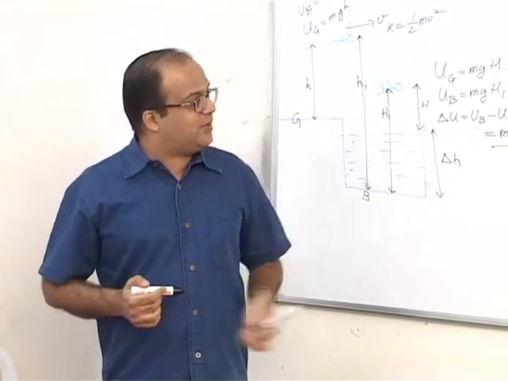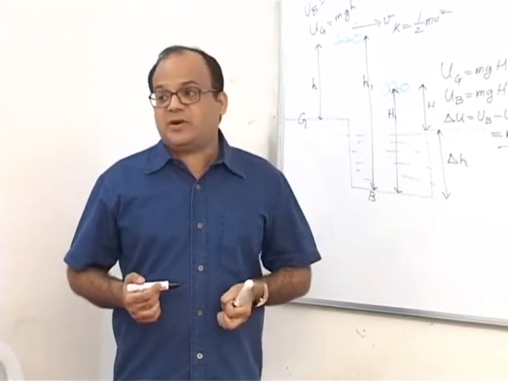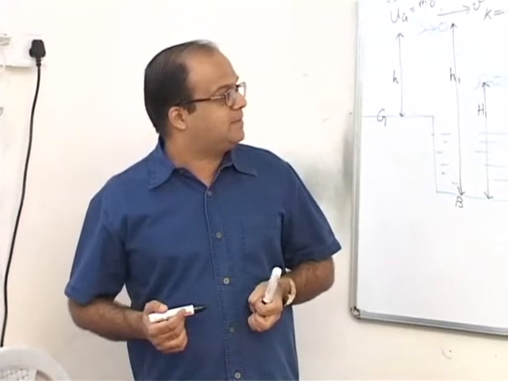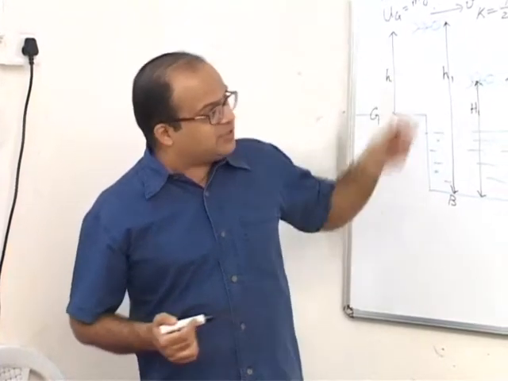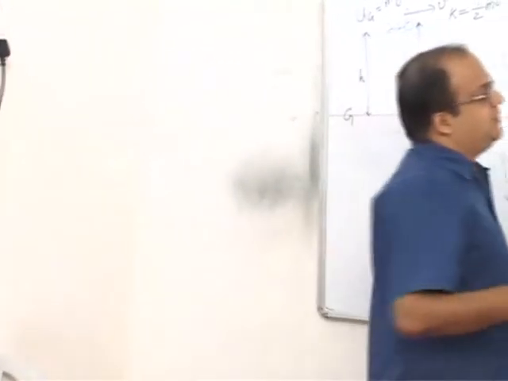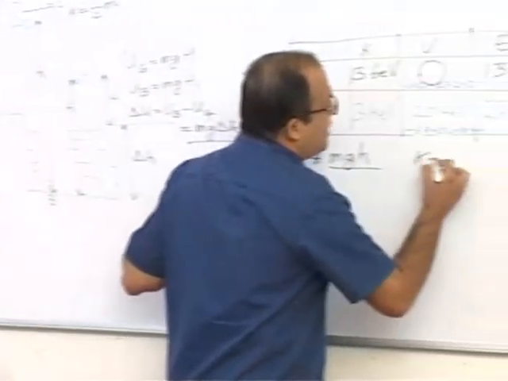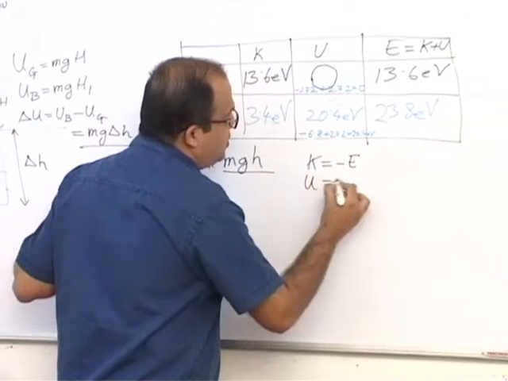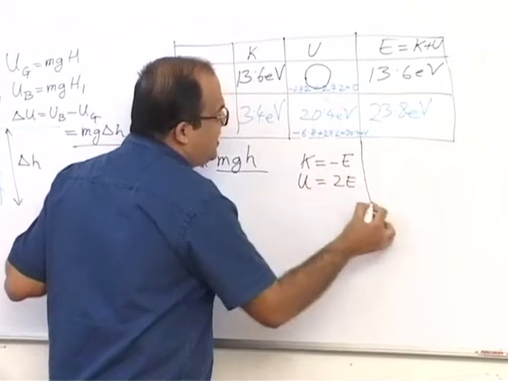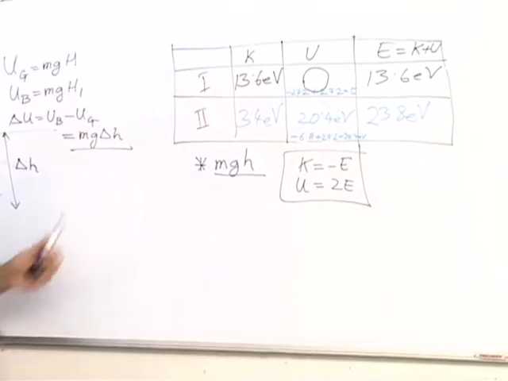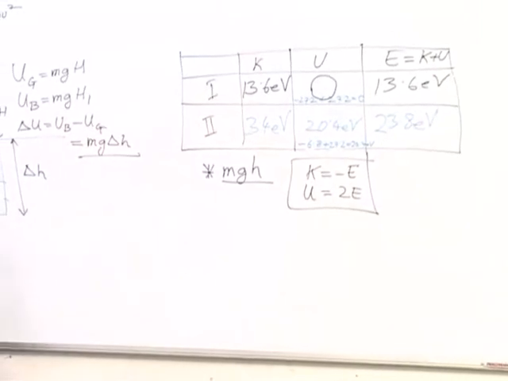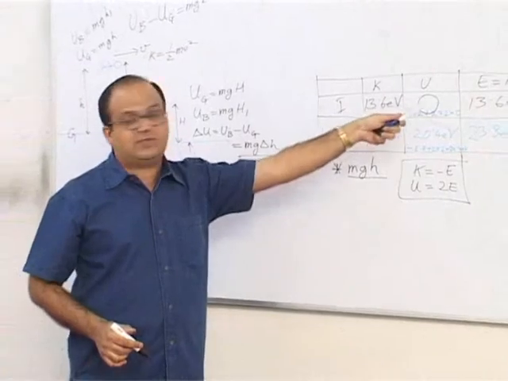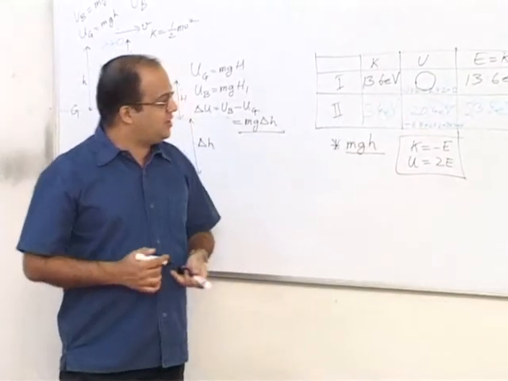They will remain as they are because they depend on velocity, which is not changing. Another important thing to understand here is that the relationship K equal to minus E and potential energy equal to 2 times E is valid only when you are looking at absolute potential energy. Here you cannot start applying those equations, otherwise you would write everything as 0. That is not right.